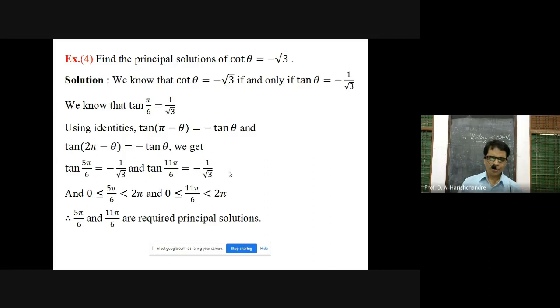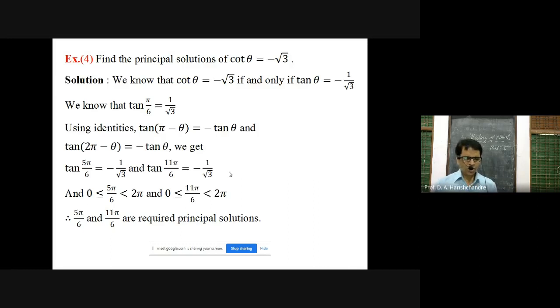So we are transferring that trigonometric equation from cot to tan. Now we know that tan pi by 6 is equal to 1 by root 3. Using the allied angle formula, tan pi minus theta is equal to minus tan theta. Again tan 2 pi minus theta is equal to minus tan theta. This is the second allied angle formula. We are using two at a time here.